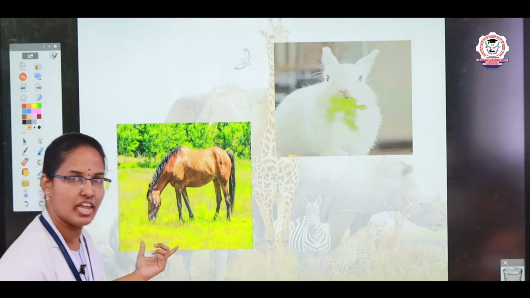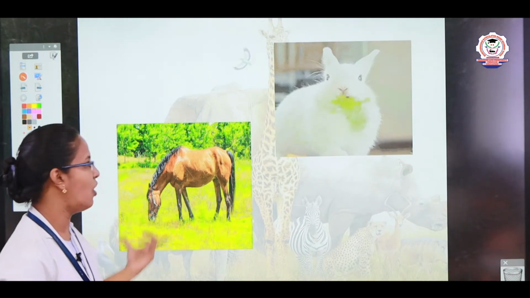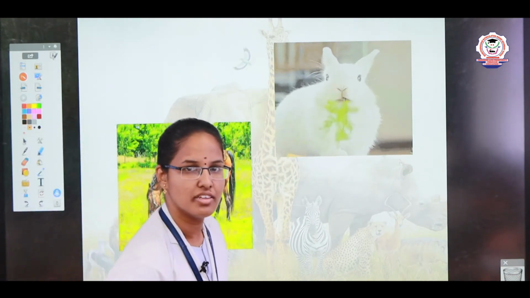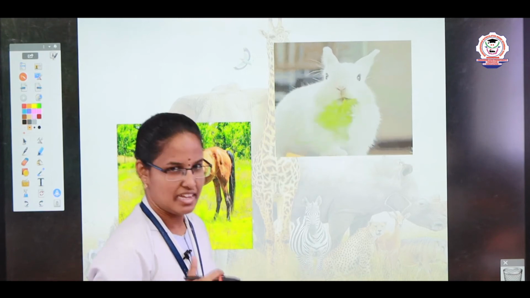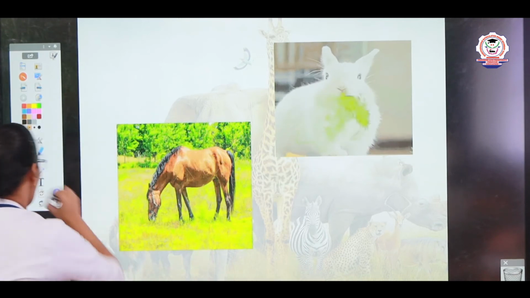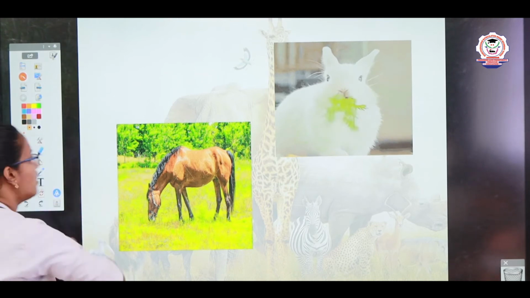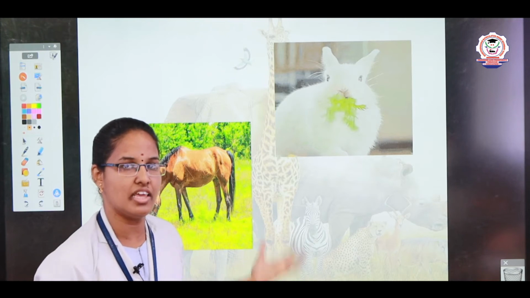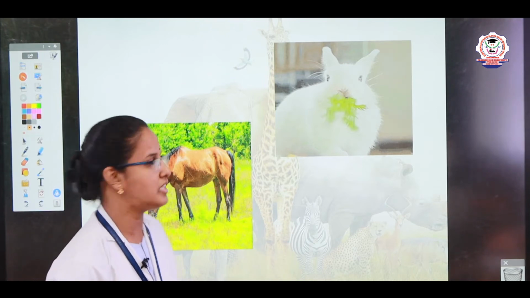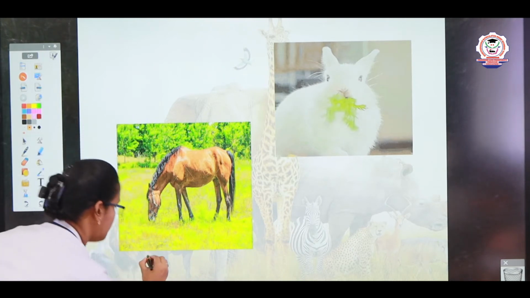Now we see some other examples of plant eaters. See, what is this, children? Very good, horse. It looks very cute, right? What is this? Rabbit. See, horse and rabbit are also plant eaters. They eat grasses, leaves and some fruits and vegetables. Now we write the spelling for horse.